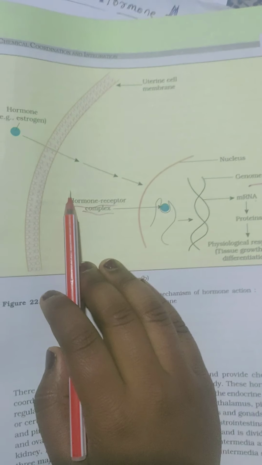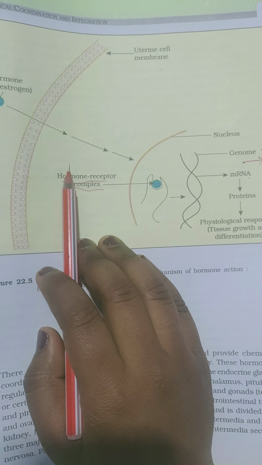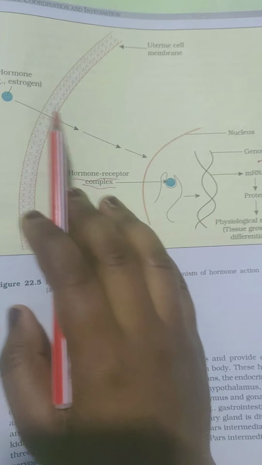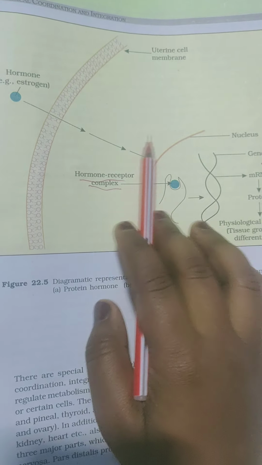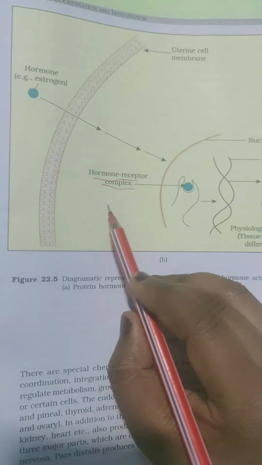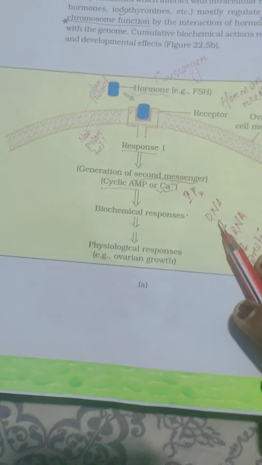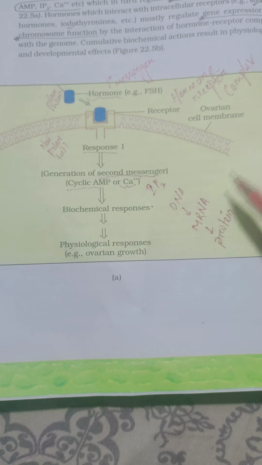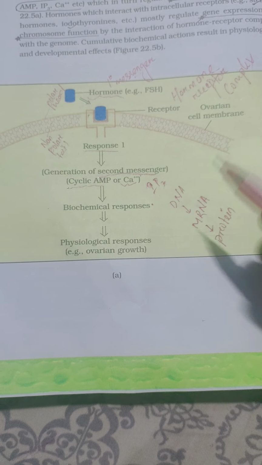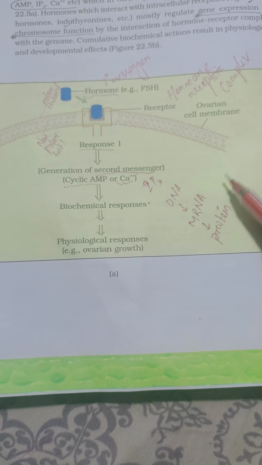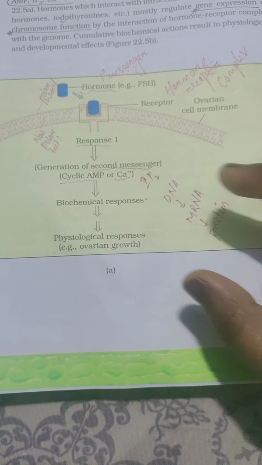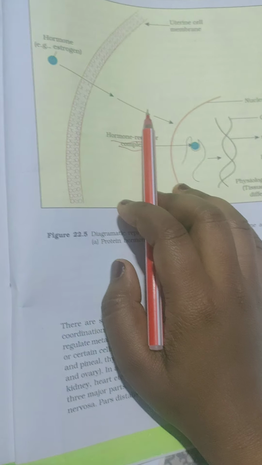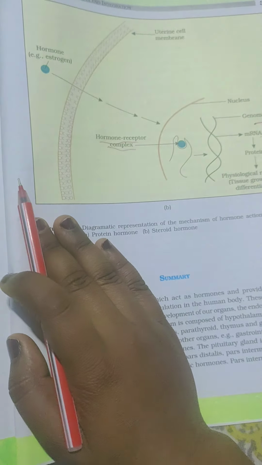Lipid soluble hormones are slow. The work they do is slow, but they have a longer effect. But water soluble hormones have a very fast process, but the effect will not last that long. It will be for only a short period of time, but the steroid hormones or the lipid soluble hormones will have a longer effect. That's all about today's video.